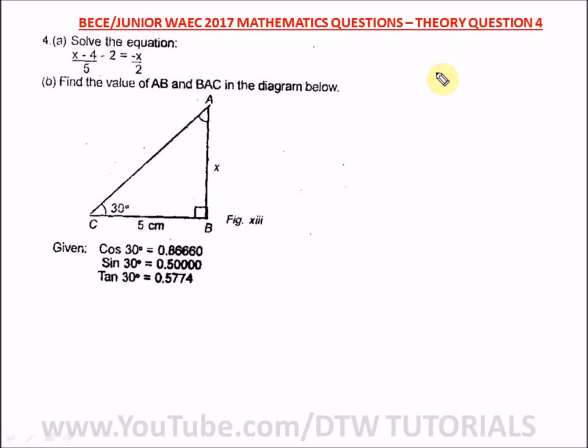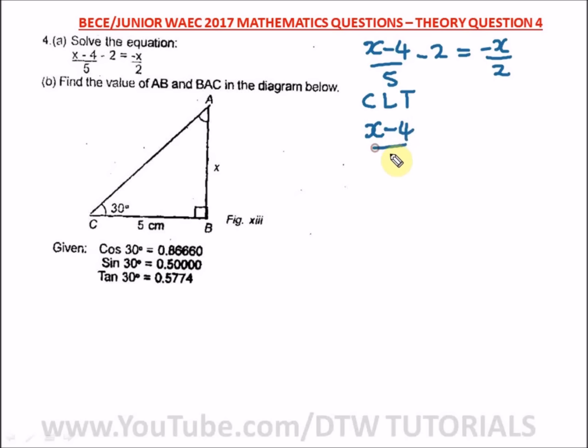Theory question 4 of our Junior WAEC 2017 mathematics past question. That's your BECE exams. 4A says solve the equation. So we have here, let's start from here. We have x minus 4 over 5 minus 2 equal to what? Minus x over 2. What is the first thing we do? Let's collect like terms. Okay, that's CLT, collect like terms. In collecting like terms, let's bring all values that carry x to this side and our ordinary numbers to this other side.